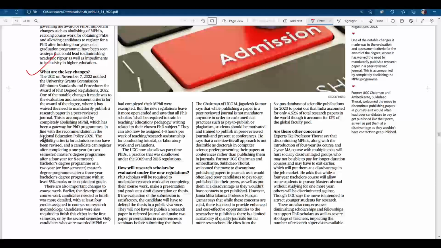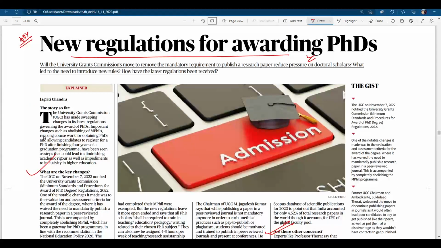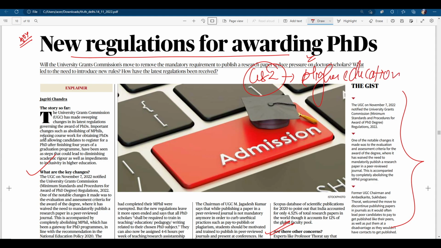How will research scholars be evaluated under the new process? Are there any concerns? You can either go through the entire article, or you can read the gist if you don't have time. This might be asked in your GS paper on higher education. PhD and all these are related to higher education. So you can read this, make short notes, and move on. Clear?